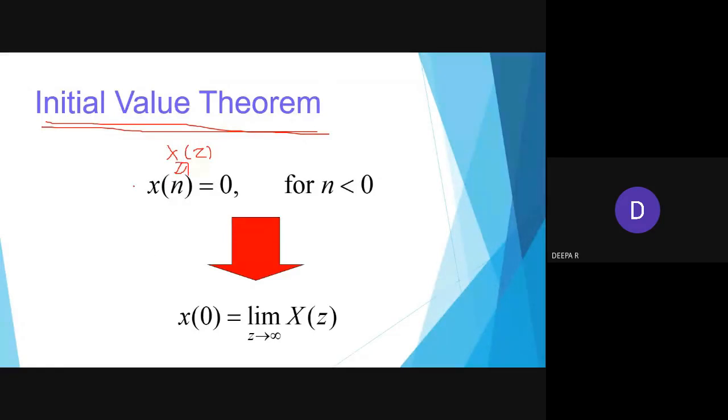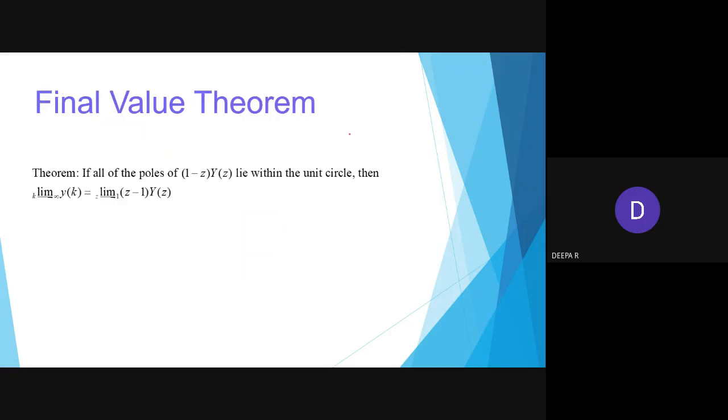But for x of 0, it is the limit z tends to infinity of x of z. Similarly, the final value theorem has been given: limit k tends to infinity y of k equals limit z tends to 1 of z power minus 1 times y of z.